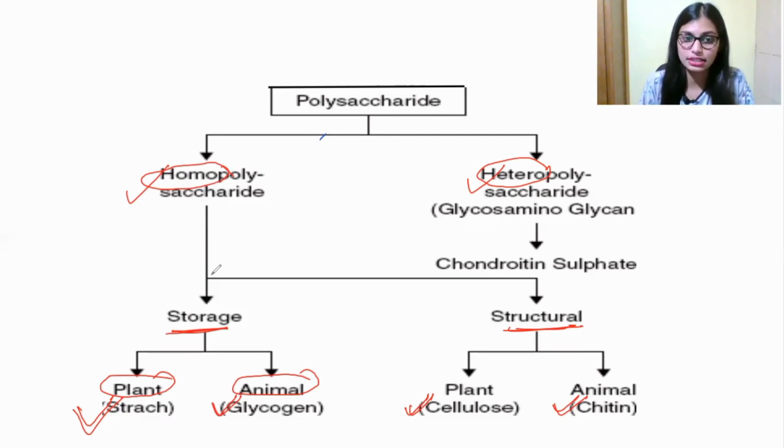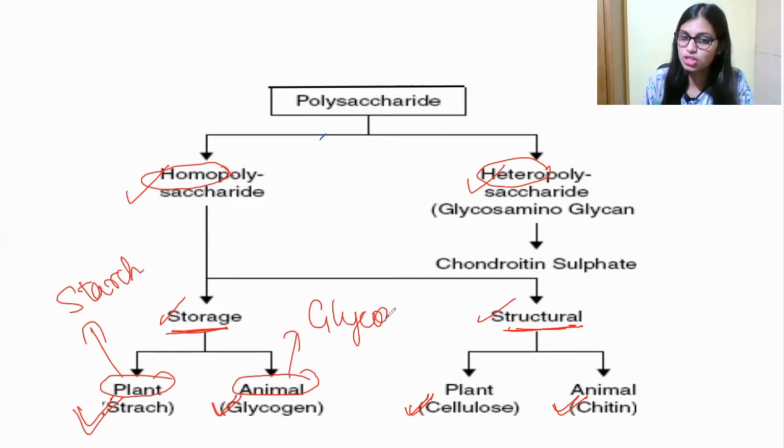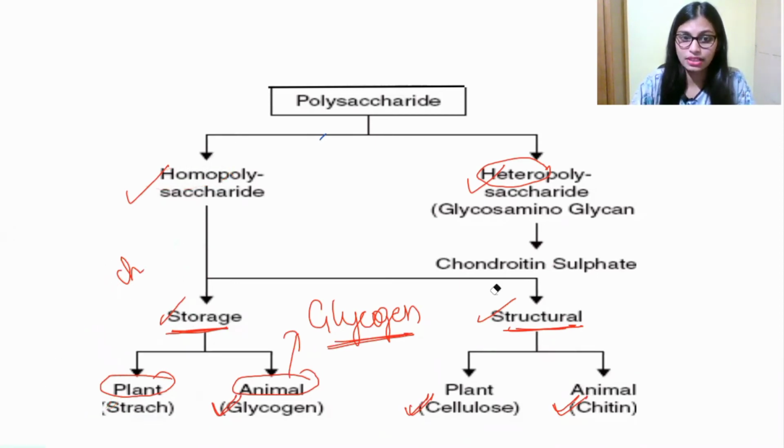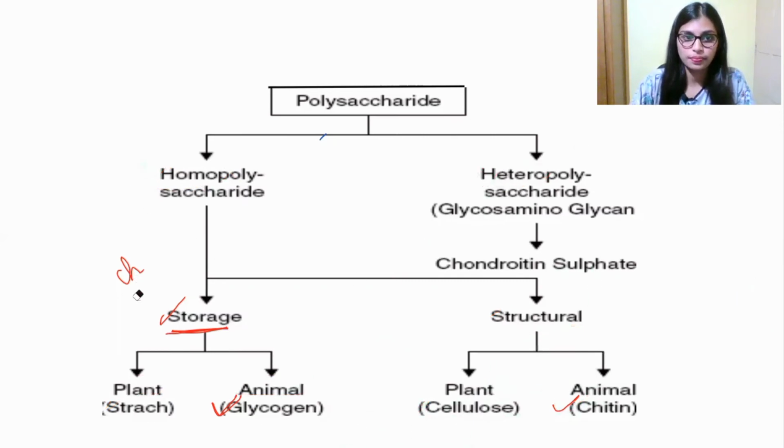So homopolysaccharide is again subdivided into storage and structural. The storage polysaccharide present in plants is starch, and the storage polysaccharide present in animals is glycogen. That is, in human beings also the storage polysaccharide is glycogen. And for the structural polysaccharide, plants have cellulose and animals have chitin in their structure. Okay, now move on to the next one.